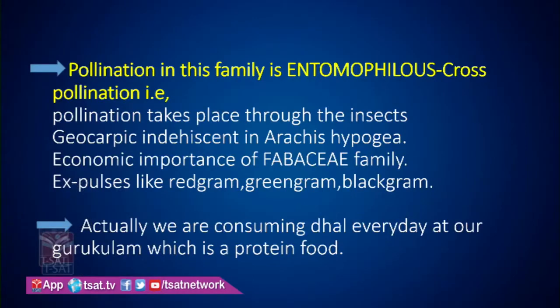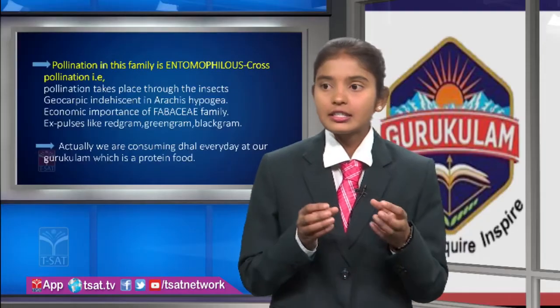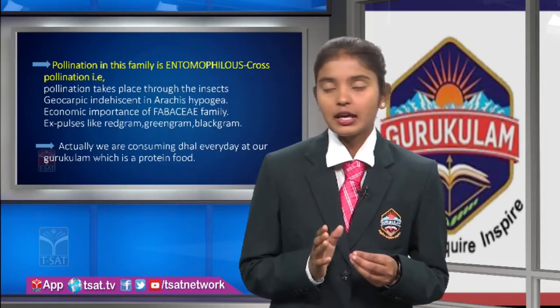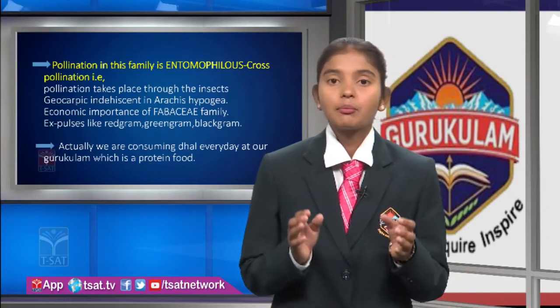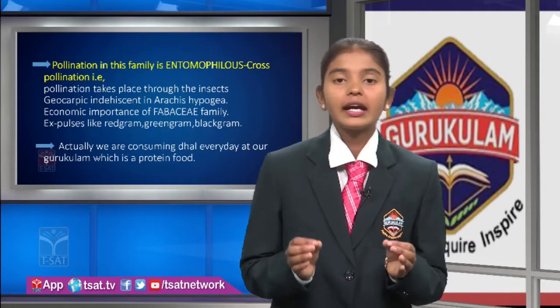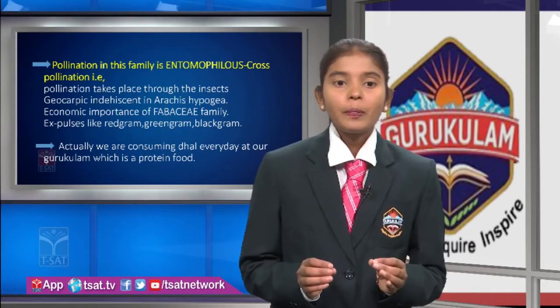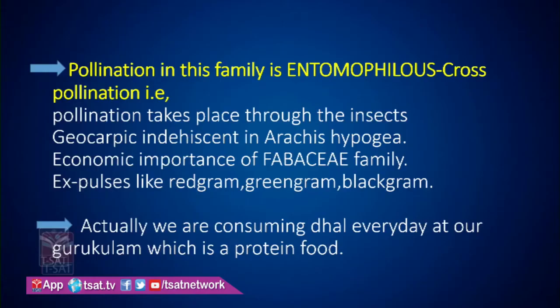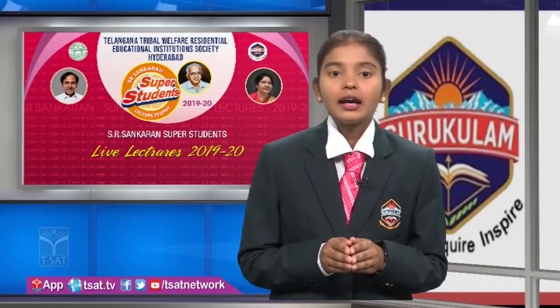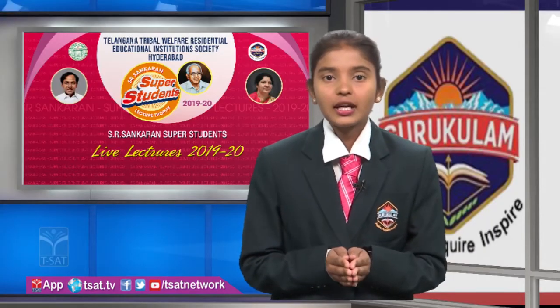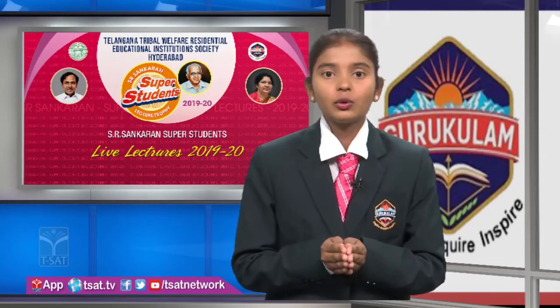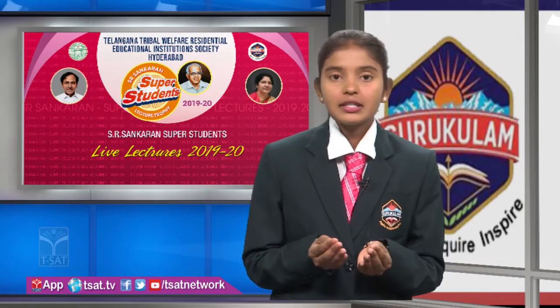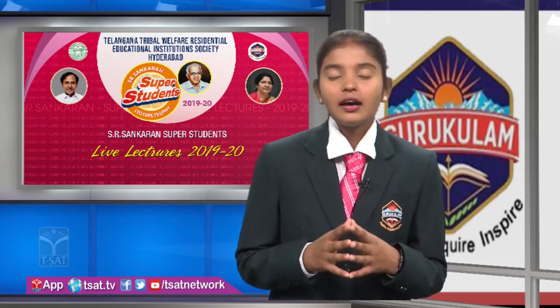So I think you have understood that. I will repeat once again. So the pollination in this family is entomophilous, means cross pollination. The pollination takes place through insects. And next, the fruit is indehiscent in Arachis hypogea, means the fruits will be enclosed. I already told you that the fruits will be enclosed between two layers. They are unopened, means they are indehiscent fruits.